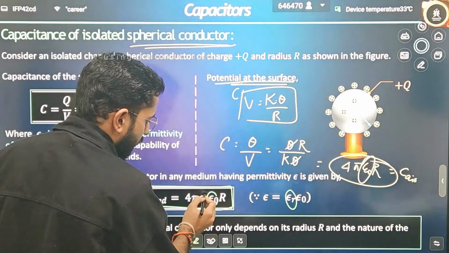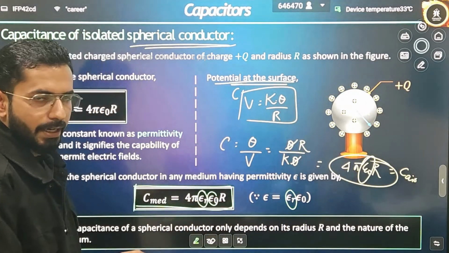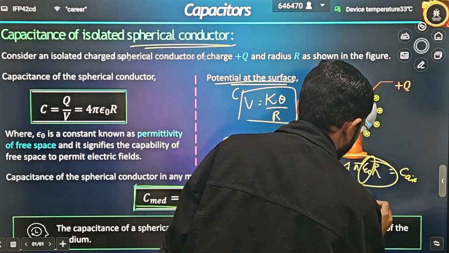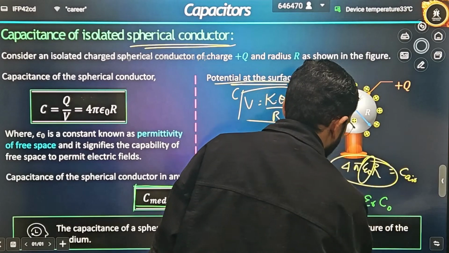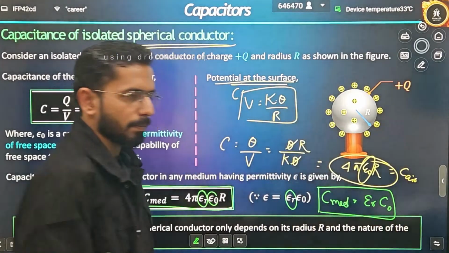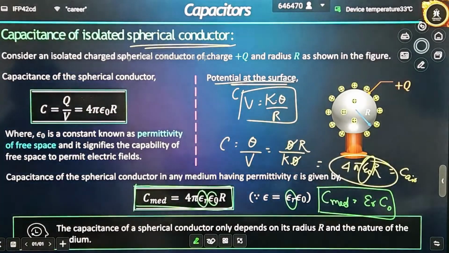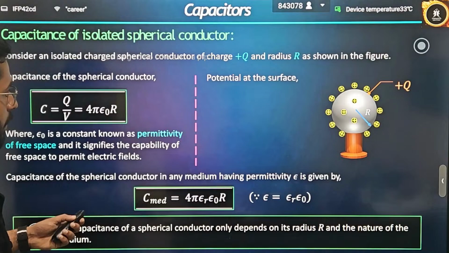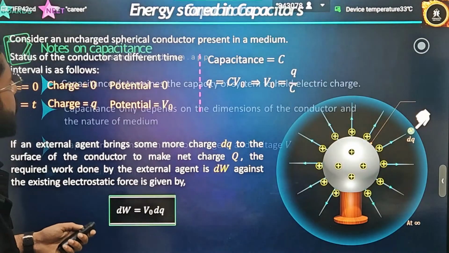Just multiply epsilon r and you will get your final result. So it is also written as capacitance in a medium equals epsilon r into C naught, where C naught is the capacitance in air. That's it. Just multiply the relative permittivity and you will get the result in the medium. Is it clear? Yes or no?